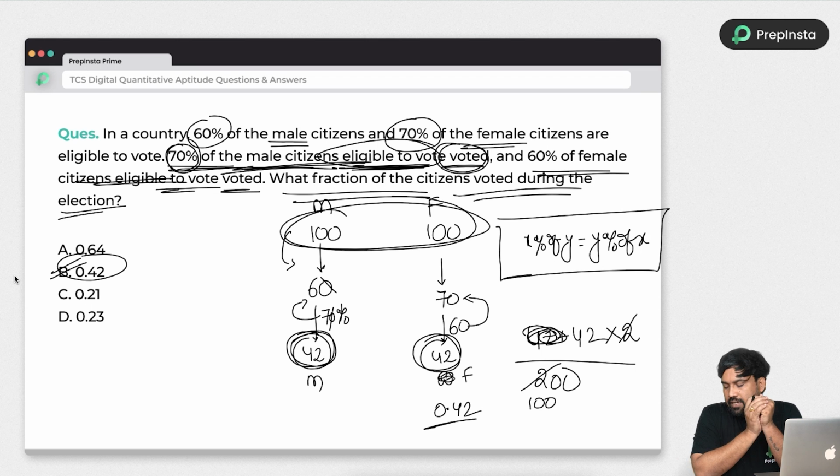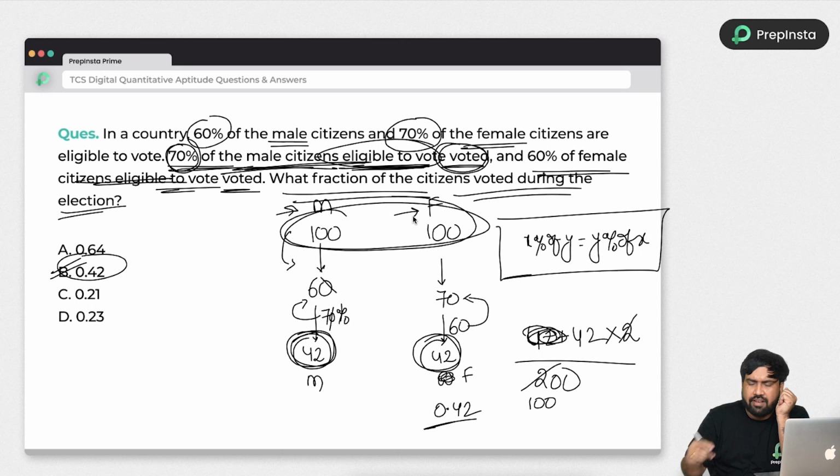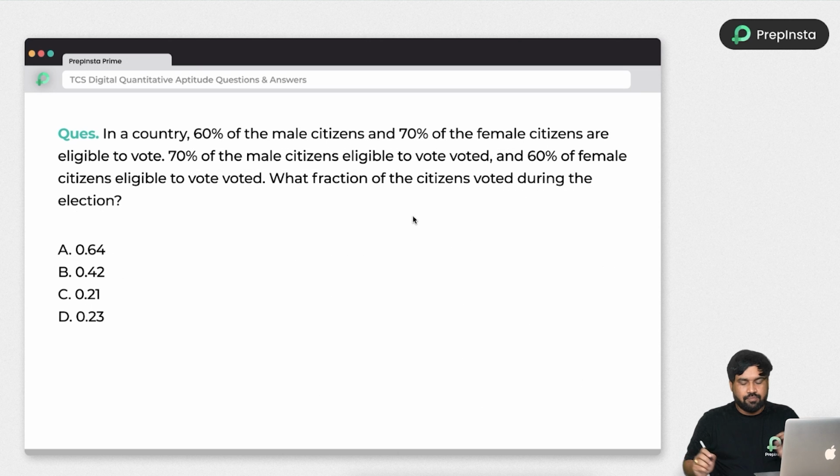So if you consider number of males is equal to M, number of females is equal to F, if you start doing these type of problems with the random variables, you will end up with huge calculations and you will end up with a confusion. So when you are doing percentages, instead of considering the variable, always consider a constant, always gives you a proper and simple answer. So I hope you did well.